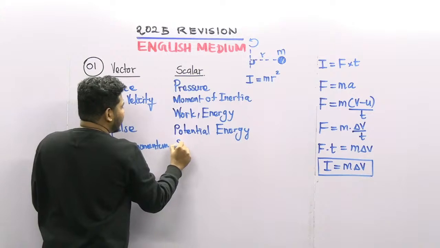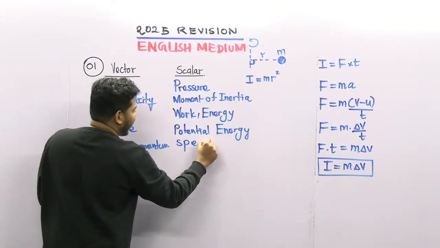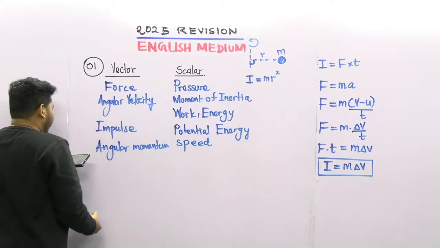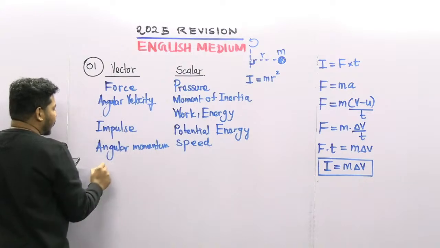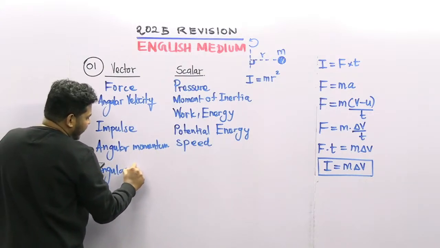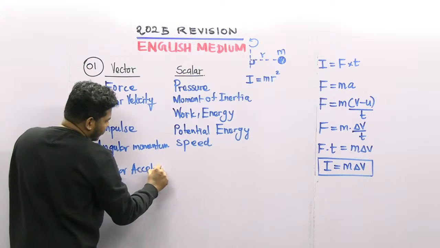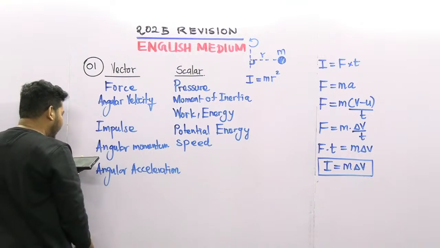Speed is also a scalar, because velocity is a vector, speed is a scalar. Moment of inertia, already covered. Angular acceleration is also a vector quantity.